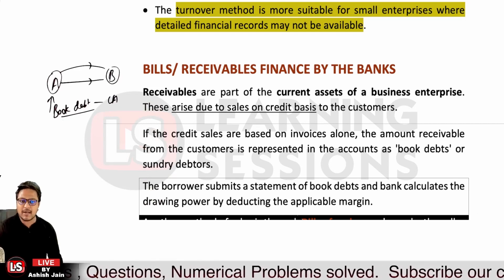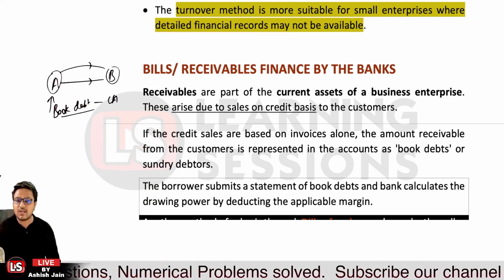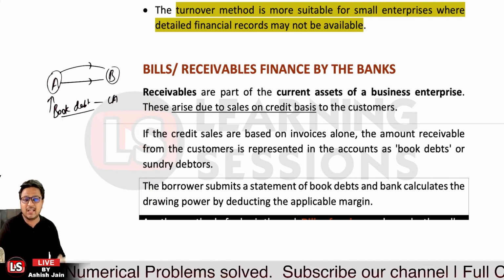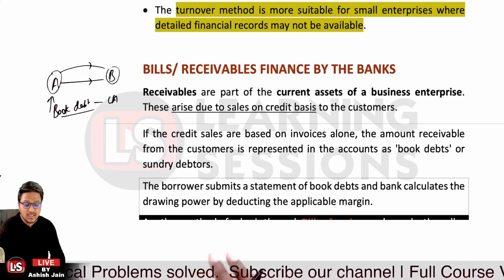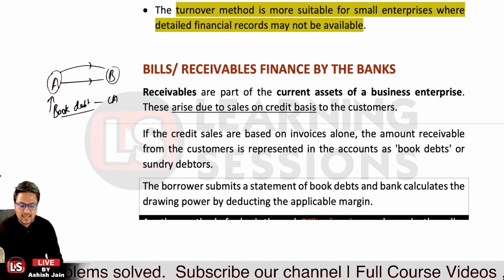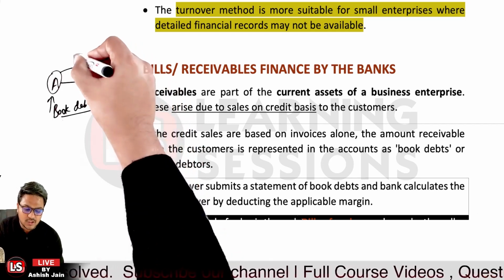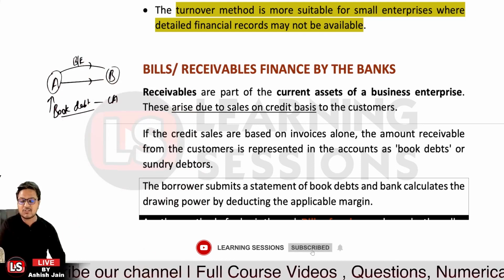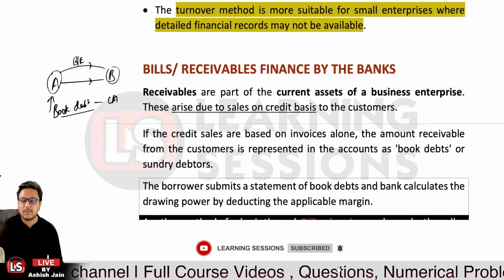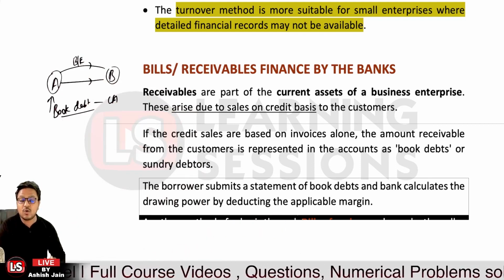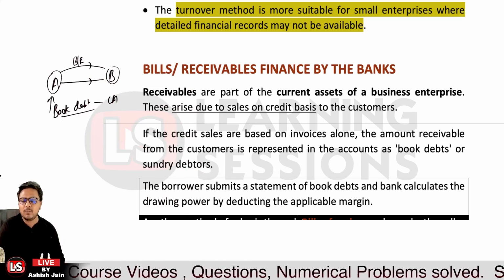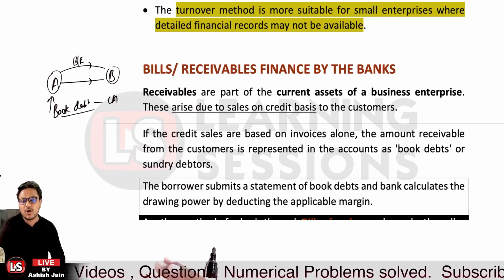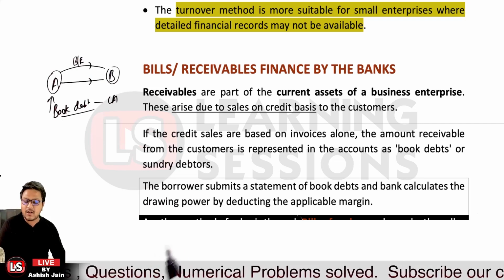But now the second part: if person A is not quite sure about the standing or the creditworthiness of person B, in that case person A can draw a bill of exchange. And what is a bill of exchange? It is an unconditional order saying that you are to pay this amount to me after this much period, or we are allowing you a credit of this much period.